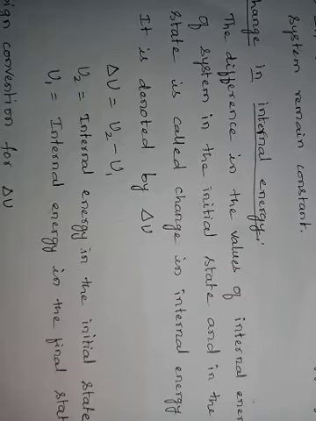The difference in internal energy of the system in the initial state and in the final state is called change in internal energy. What was it in the initial state? What is its value in the final state? The difference in the values is nothing but change in internal energy. It is denoted by delta U.